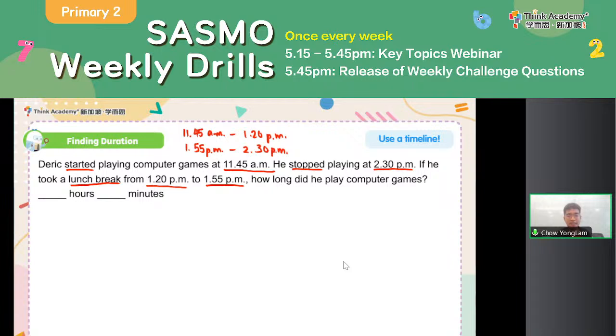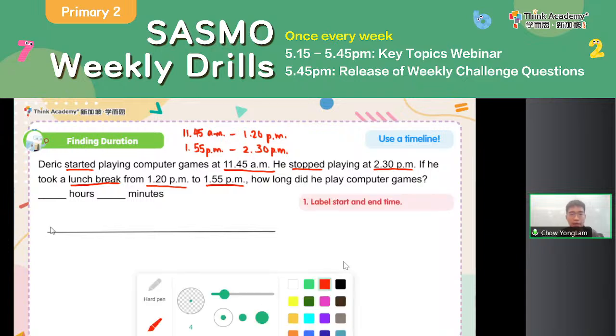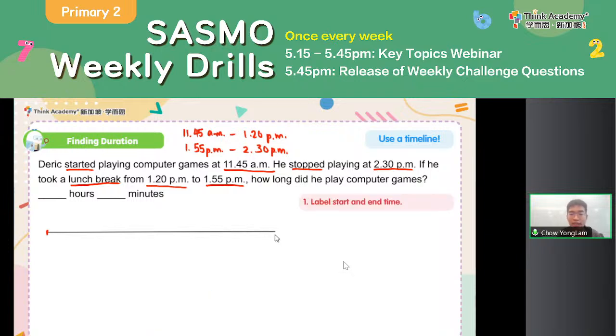So with that, how should we solve these sorts of questions to find the duration? My tip here is to use a timeline. Like what I did just now, we just draw a straight line, okay? And then on the straight line, we label the starting time and the ending time. So since Derek played for 2 durations, we will need to label 2 timelines. Okay, so let's start off from the first timeline. He started at 11:45 a.m. and then ended at 1:20 p.m., just before the break. So we label the start time and the end time first, and then these are the steps that we use to complete the timeline.